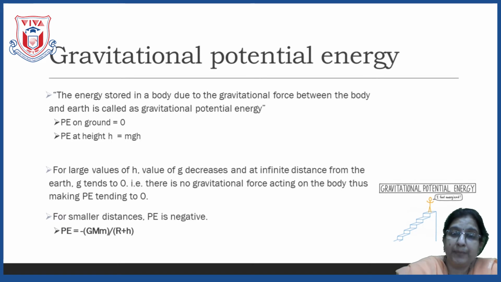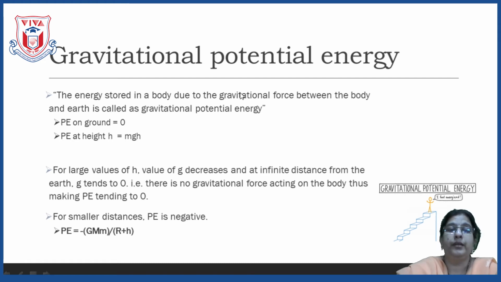If it is experiencing the gravitational force, it is possessing potential energy. So we can say if the force is acting on the object, then surely potential energy will be there. But if the force is not acting on the object, then potential energy will be 0.